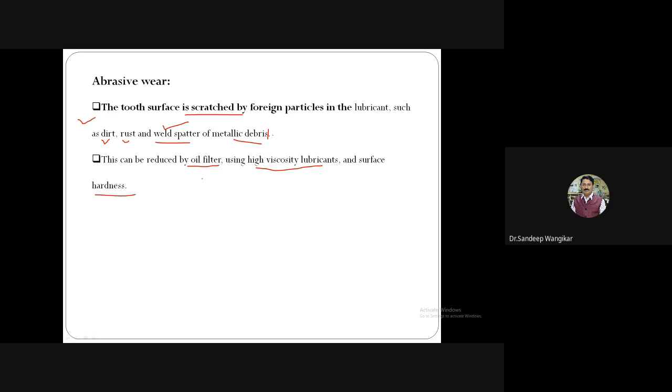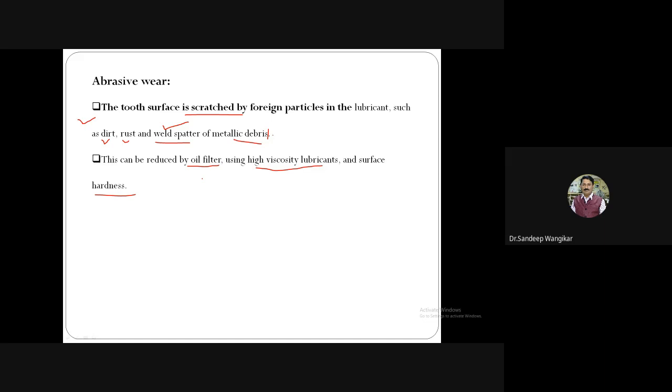Use of high viscosity lubricant. For example, take a very small piece of burr. If the oil or grease has a good thickness, then the small burr particle will be embedded in that oil or grease, and it will not scratch the surface. So using high viscosity lubricant, this is the second part. It will eliminate the scratching by small elements like burr, weld spatter, or dust-like particles.